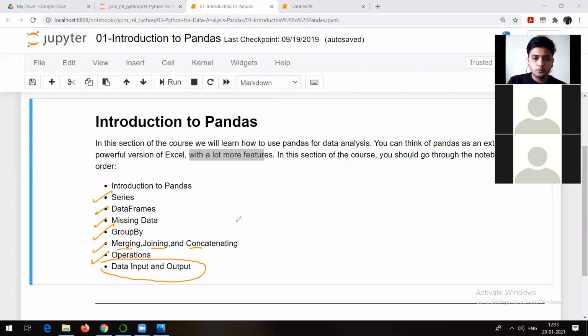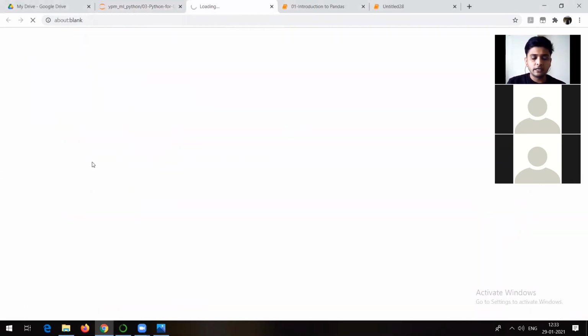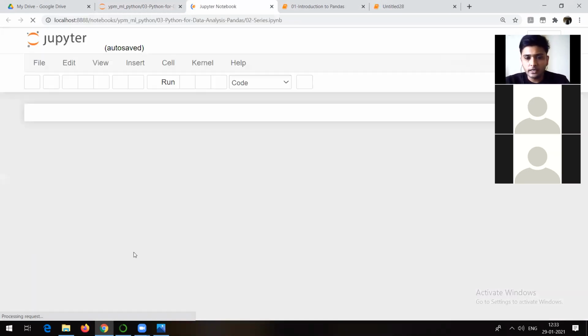Right. So how to handle different types of data with the help of pandas package. That's what we are going to discuss. So let me go here and let me talk about series. Series is a very basic thing when we talk about pandas package.